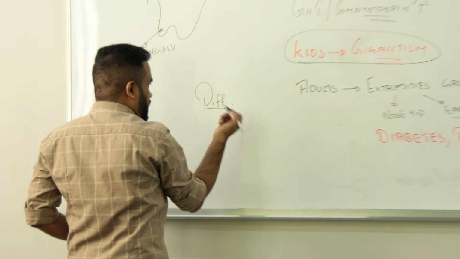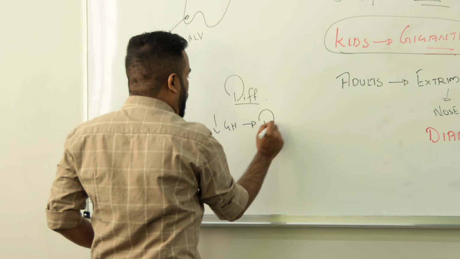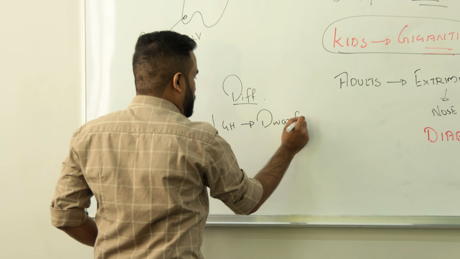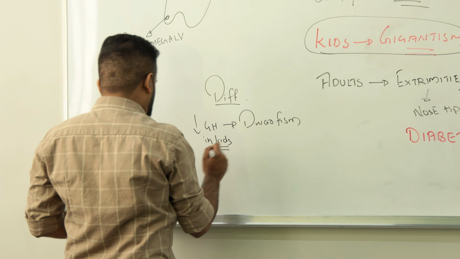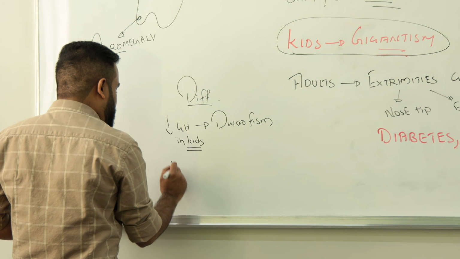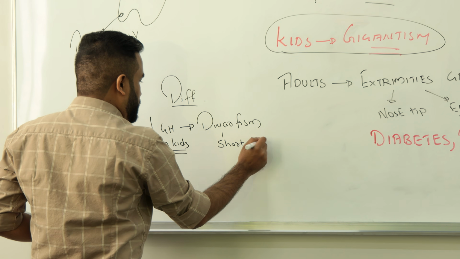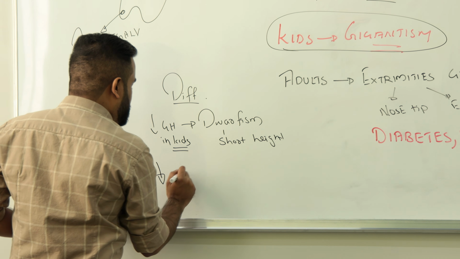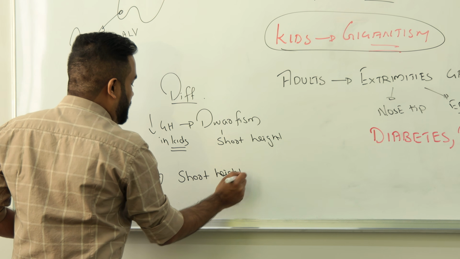Of course, right? If growth hormone is less in kids, we call it dwarfism. If in kids growth hormone is less, we call it what? Dwarfism. But in some kids, they will have short height. But they will give you in the exam some kids having short height and they are mentally retarded.